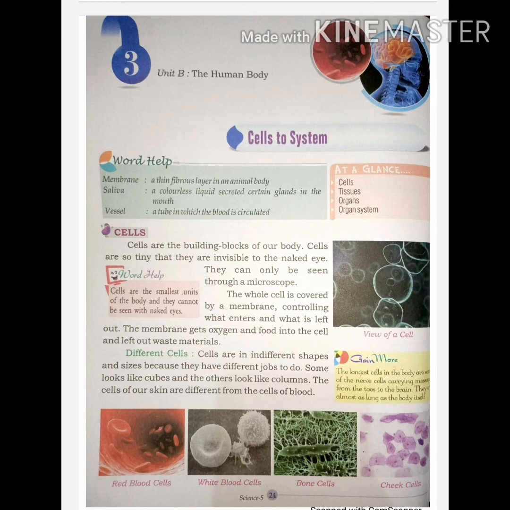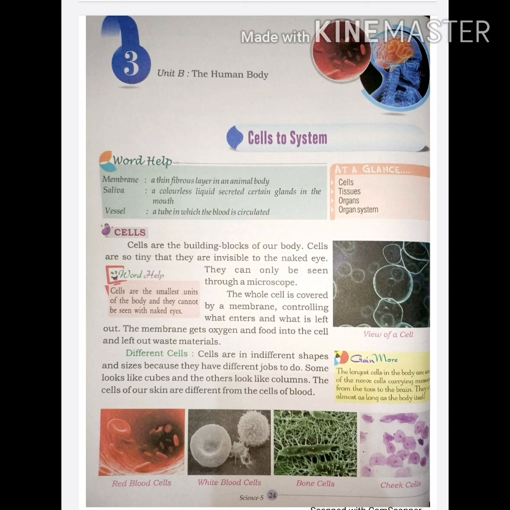Muscular system. Different parts of the body move with the help of muscles, which form the muscular system. Digestive system. This system digests the food. Respiratory system. We breathe through the respiratory system. Breath is very vital to life. Nervous system. Brain, spinal cord, and nerves form the nervous system. Circulatory system. It comprises heart, blood, and blood vessels.